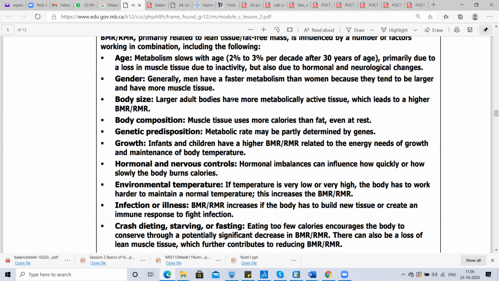We will continue this topic and finish this today. Basically, body size also affects the BMR. Body composition: muscle tissue uses more calories than fat even at rest. And genetic predisposition.